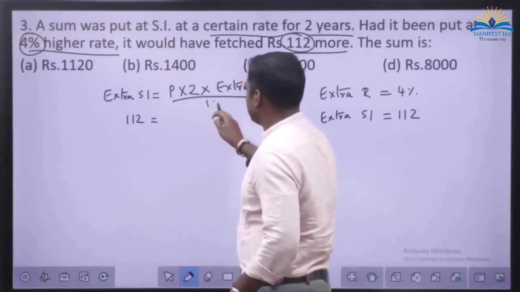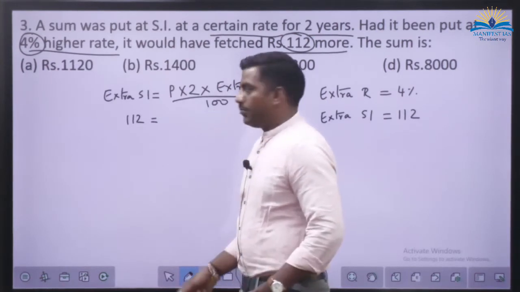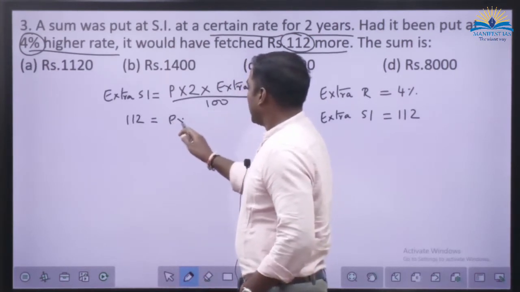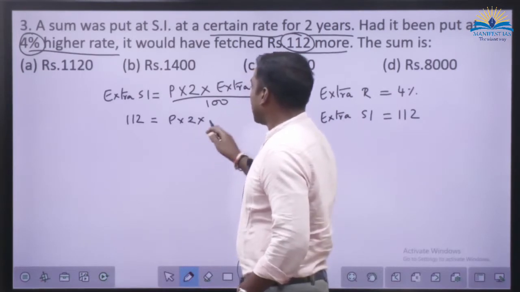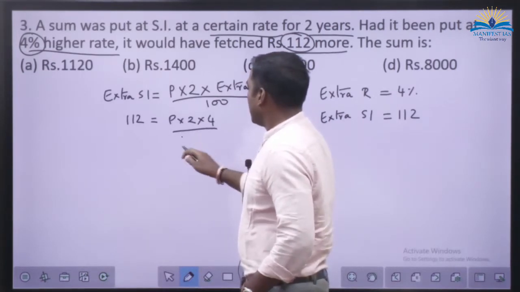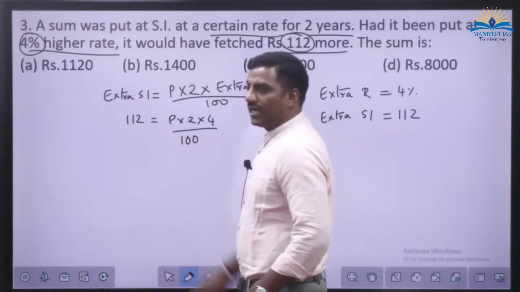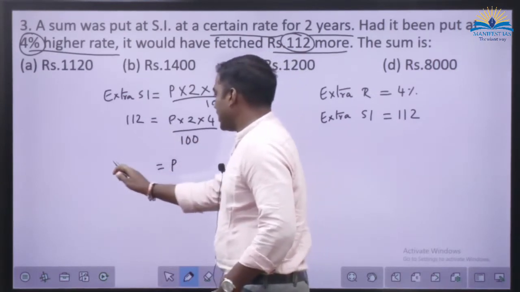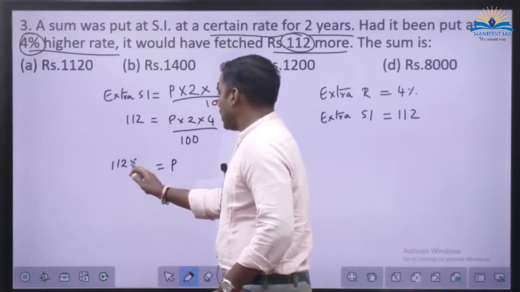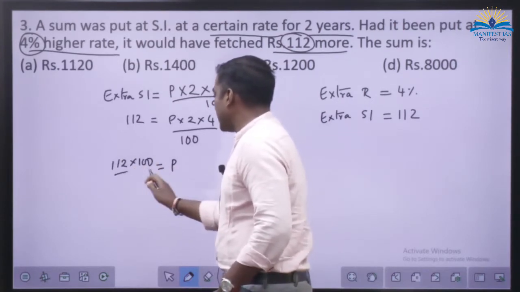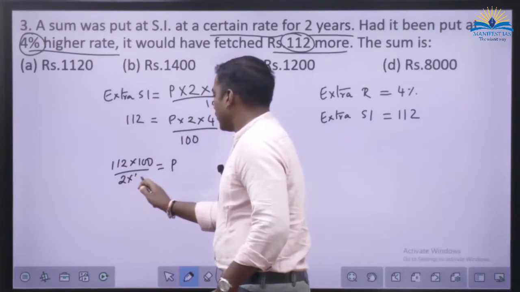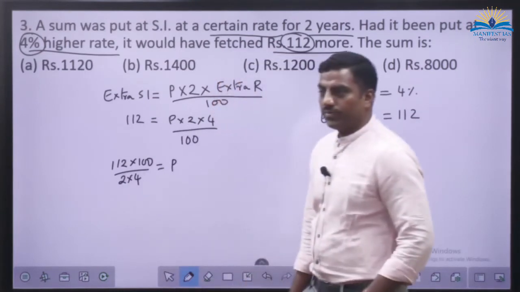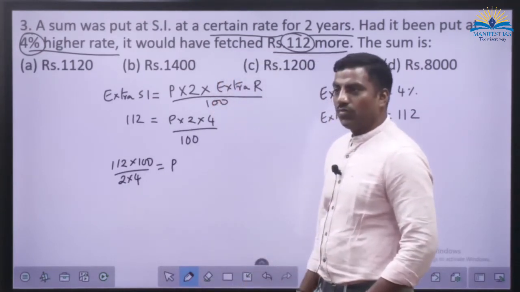So extra SI is 112. 100 you have to put anyway. P is, I don't know. Here 2 into extra R, which is 4, divided by 100. It should give me 112. So P is how much? 112 into 100 divided by 2 into 4. Yes or no?